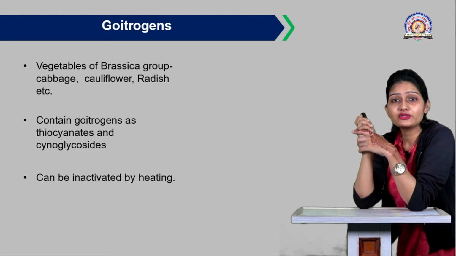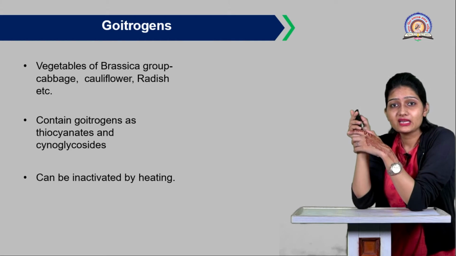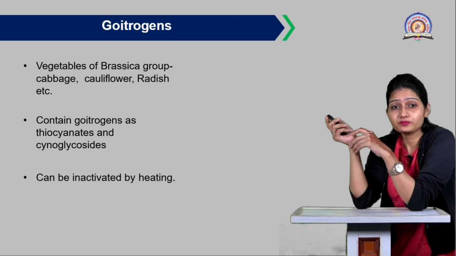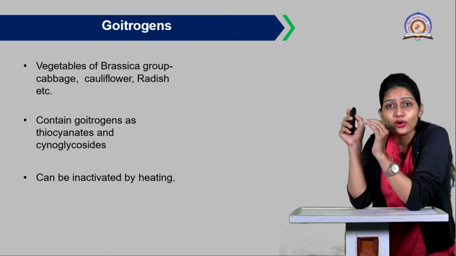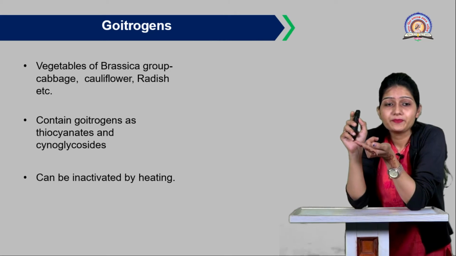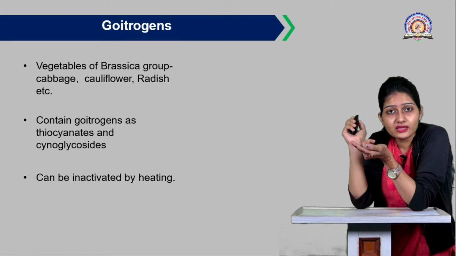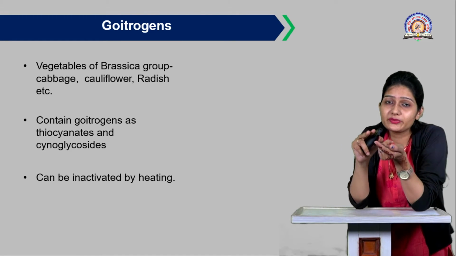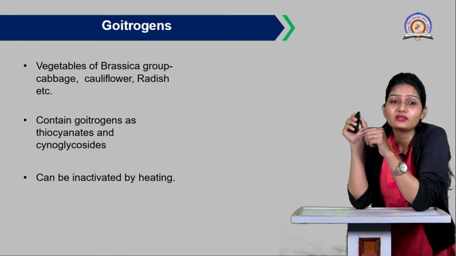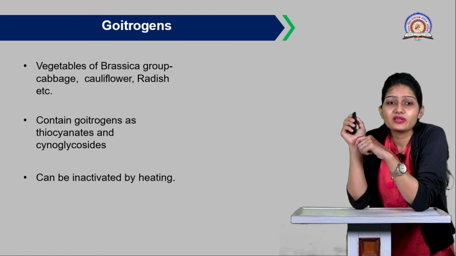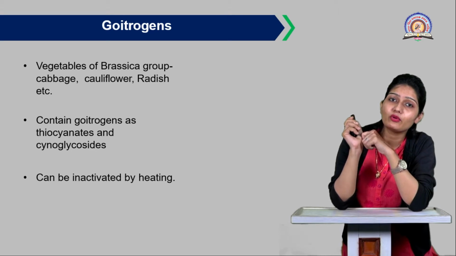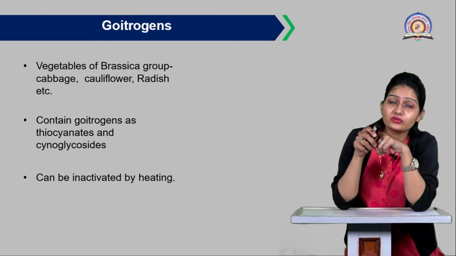The vegetables of the Brassica group. What are the Brassica group vegetables? As you know, cabbage, cauliflower, radish, these are the goitrogens that are harmful for the functioning of the thyroid gland. These goitrogens mainly contain two substances. The first is thiocyanate and the second is cyanoglycosides. So remember the names of these goitrogens for your MCQ type of questions.